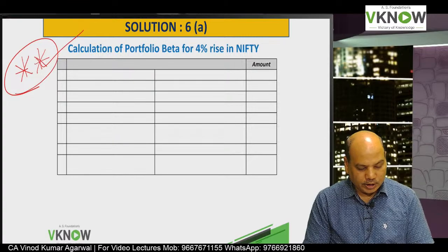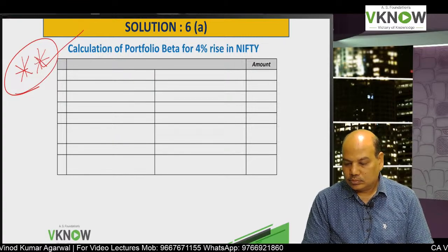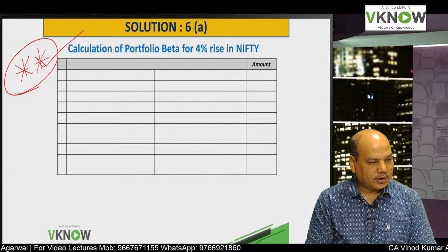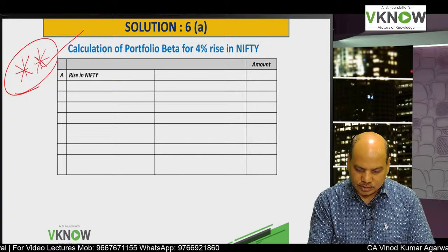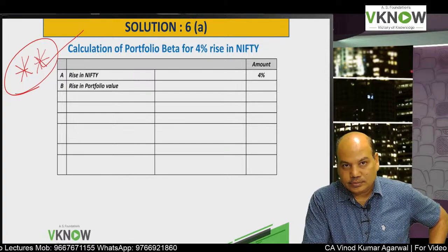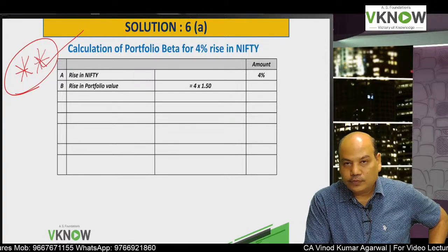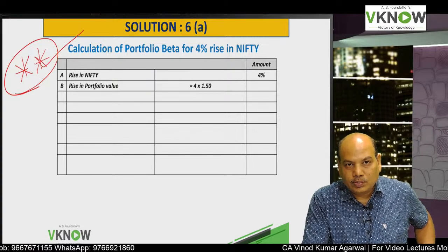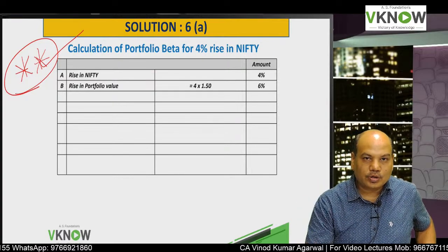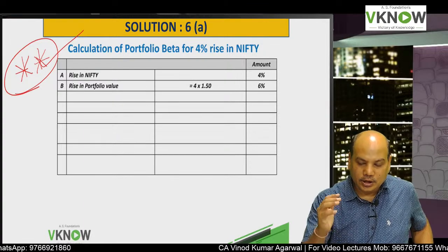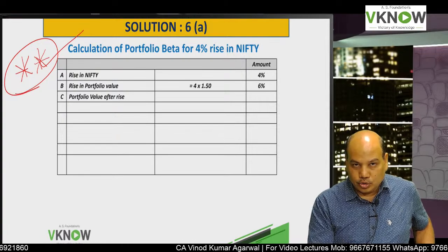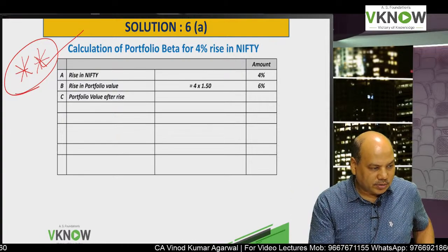Calculation of portfolio beta for a 4% rise in Nifty. Under that, write down: rise in Nifty 4%. Therefore, rise in portfolio value is 4 into 1.50. 1.50 is the portfolio beta. This time I don't have a risk-free security in the portfolio. I have taken a Nifty short position. 6%, so the portfolio value will go up by 6%.